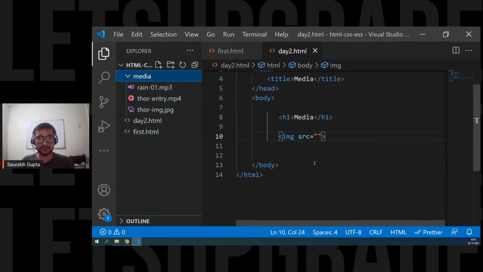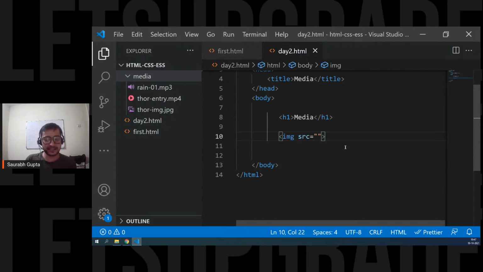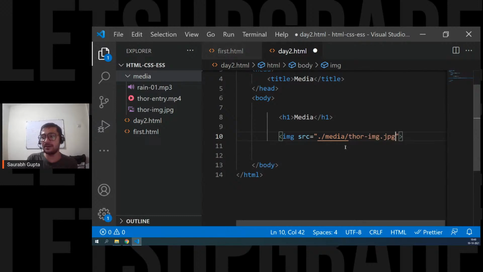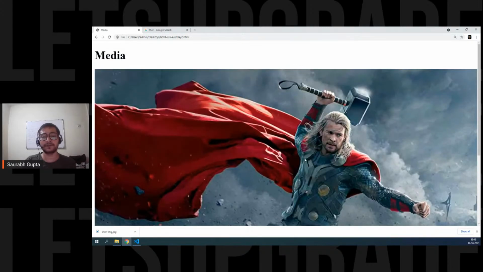SRC means source. What is the source of your image? From where you're getting the image. So now guys, see, my image is inside the media folder. To access it, I simply have to write dot slash. That dot slash means the current folder. My image is in the current folder. In the current folder, there is also a media folder, and inside media, my image name is this, and that's it. So image tag, src, and this is the path of my image. That's it. Save it, and let's refresh, and here we go.